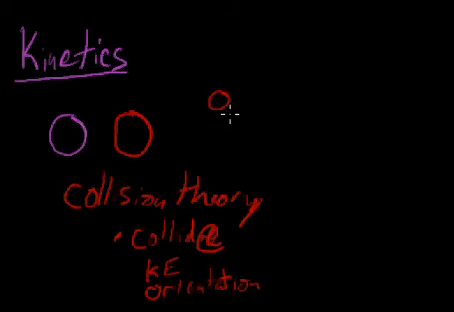In other words, the correct side of each molecule has to hit with one another. For instance, if you think about water molecules, they are bent. And so one side of the molecule is very different than the other side of the water molecule. And so if it's going to react with something, the correct side has to hit the other molecule correctly. And that's what I mean by orientation. So each of these things has to be true. They have to collide with one another with the correct kinetic energy and the correct orientation in order for the reaction to take place. So if we're going to talk about kinetics, rates of reactions, we always need to keep that in mind, that molecules are running into each other with kinetic energy, and they have to have the right orientation. So collision theory is a major part of this.